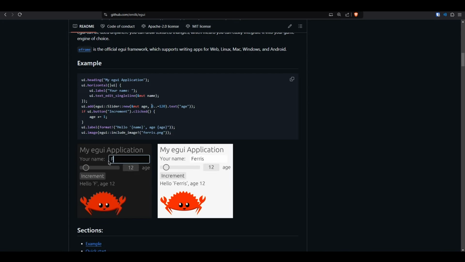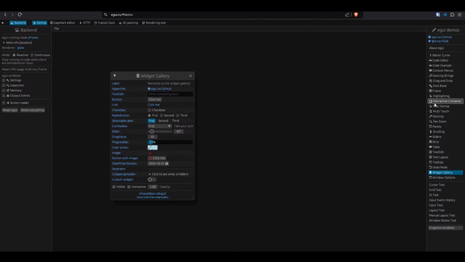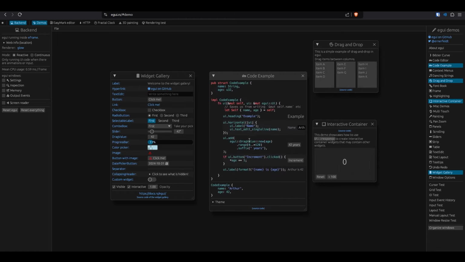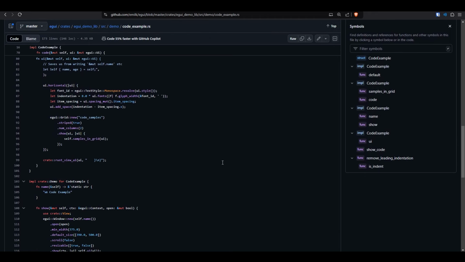I picked eGUI because with little amount of code you can get a lot done, so I don't have to waste time on learning it. And the other reason is this website with all kinds of examples showcasing what eGUI can do. Not only that, but for each example, when you go down here, you can open the source code for the particular example. This means I can learn eGUI extremely fast.